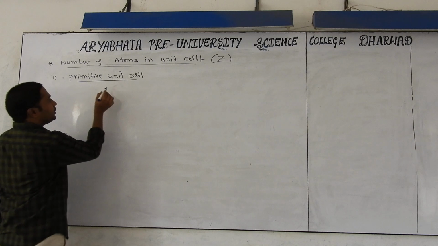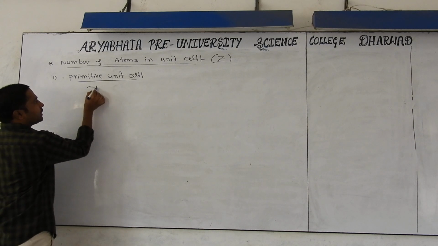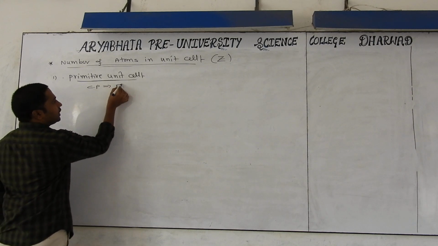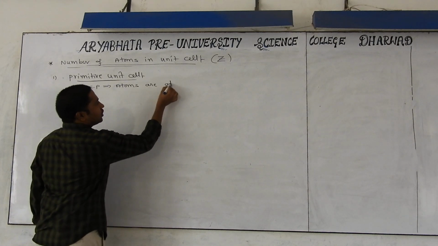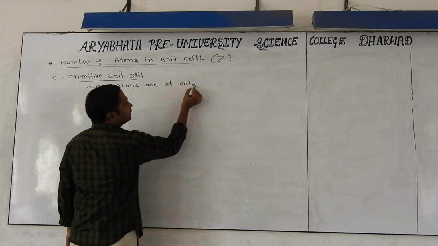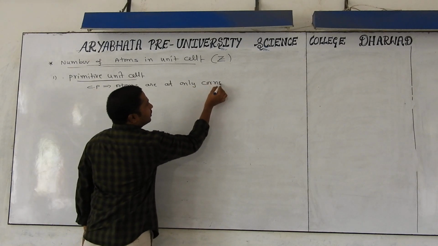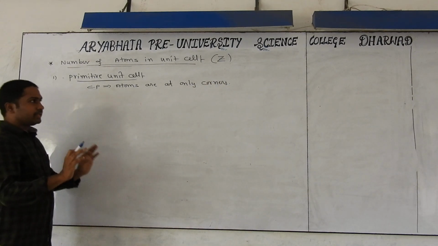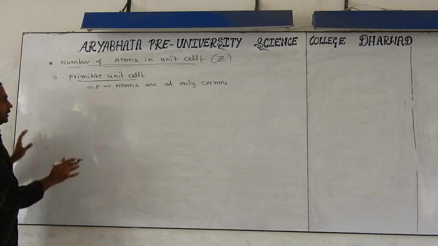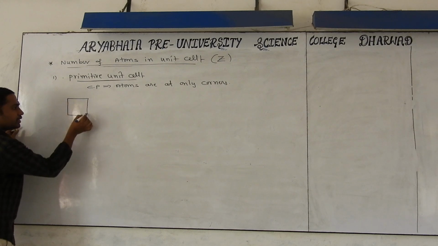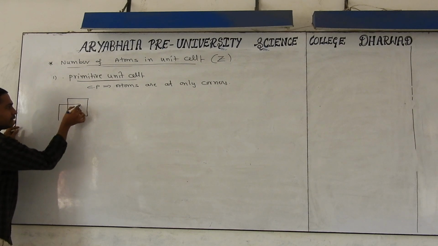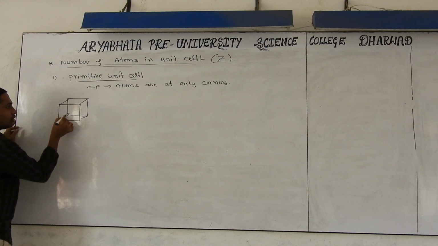So in the primitive unit cell the constituent particles, that is atoms, will be only at corners. Now we are finding the exact number of atoms in the primitive unit cell. If you take any shaped unit cell, the atoms will be at the corners.